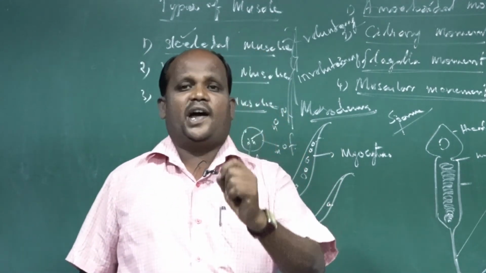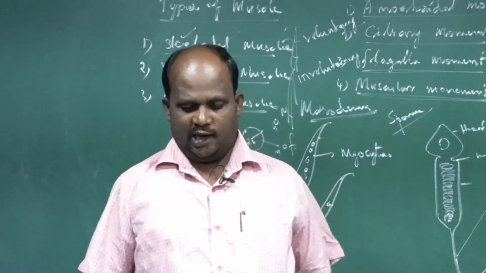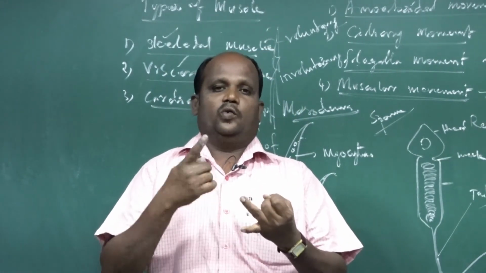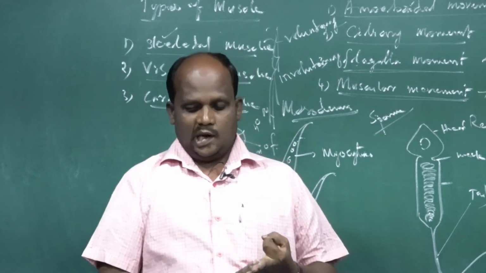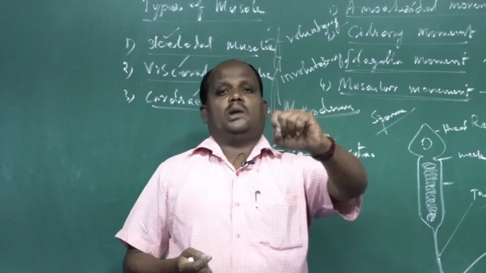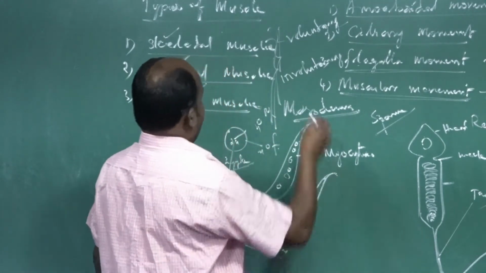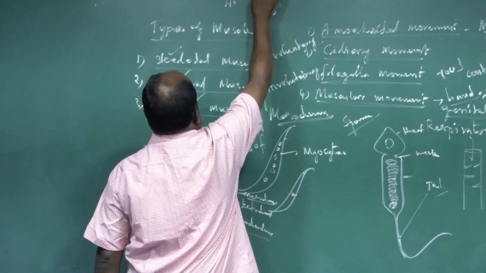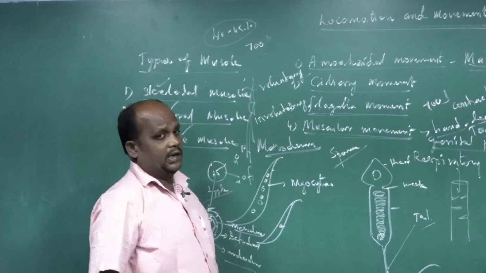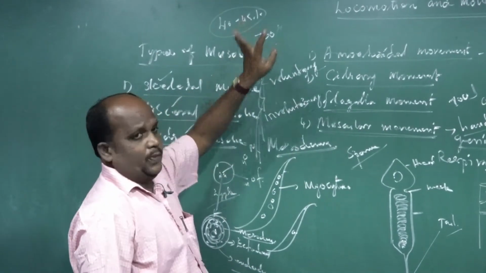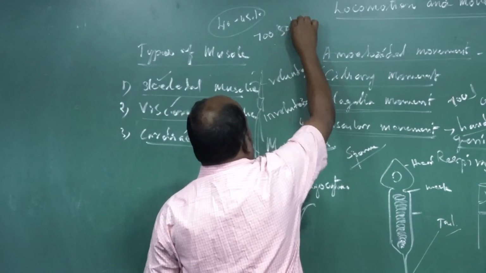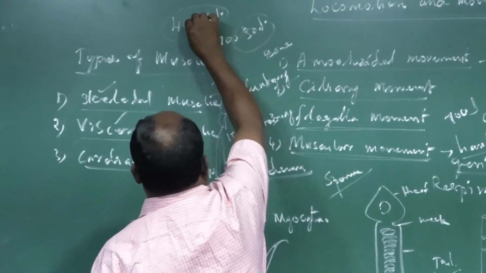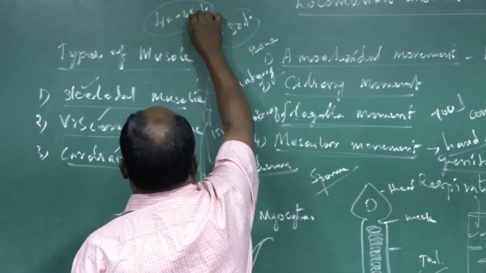Muscles are made up of, as I told you, myocyte cells, and the types of muscles are classified as skeletal muscles, visceral muscle, and cardiac muscles. Another point: of the total body weight, the muscle part is 40 to 45 percent. Exactly it is about 40, but approximately we consider 40 to 45.